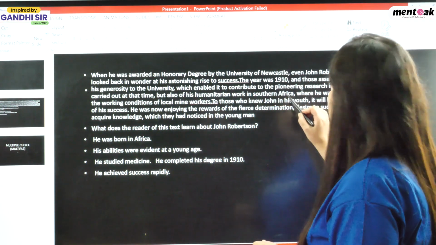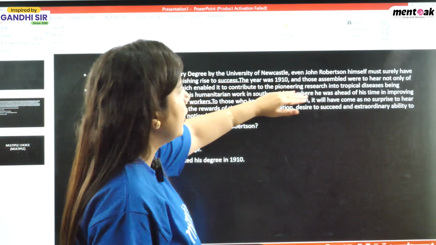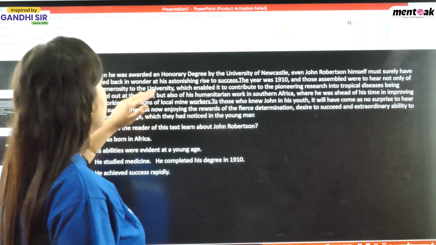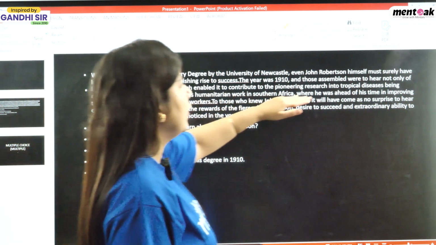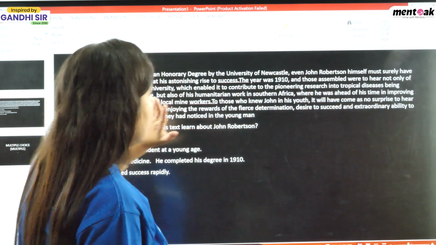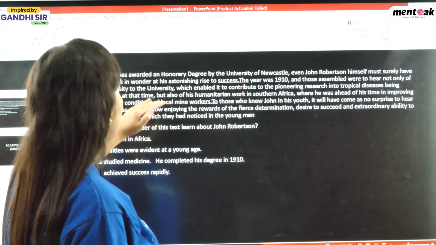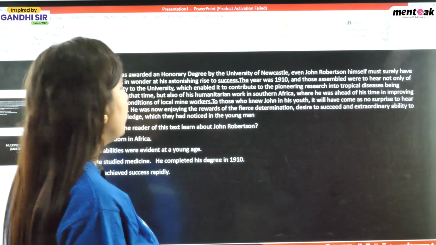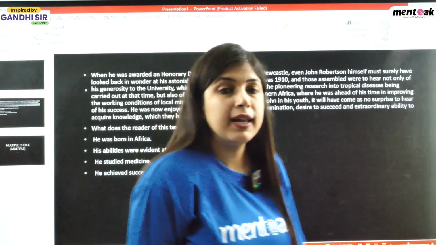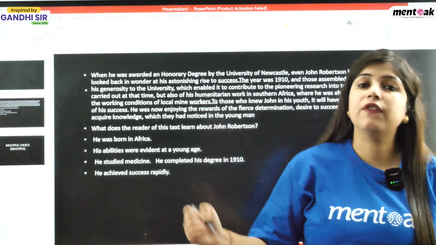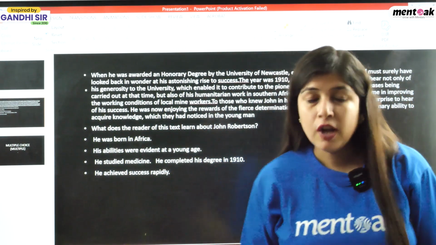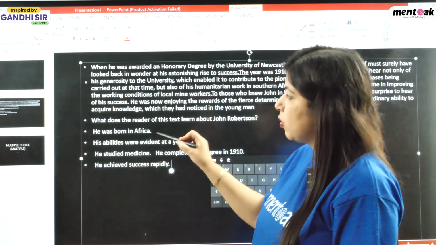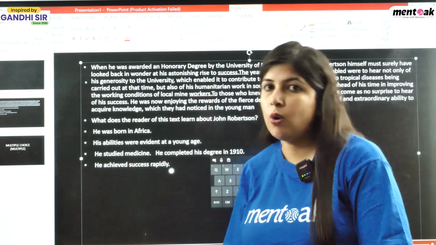Now see this line: in the year 1910, those assembled were to hear not only of his generosity to the university, which enabled it to contribute to the pioneer research of tropical disease being carried out at that time, but also of his humanitarian work in South Africa, where he was ahead of his time in improving his success. No, the knowledge that he was born in Africa is not given in this paragraph. So this sentence is not given, and you have to mark it as the wrong one.